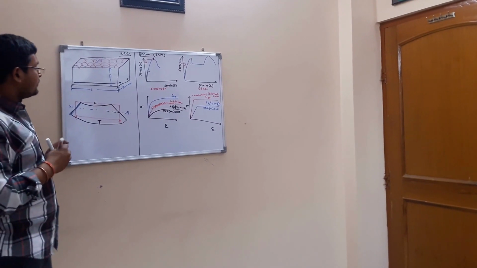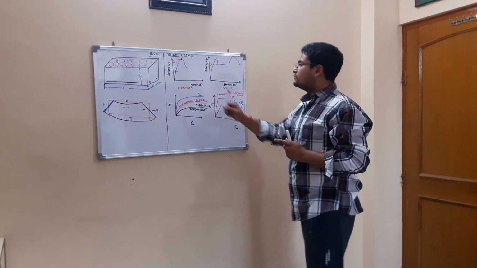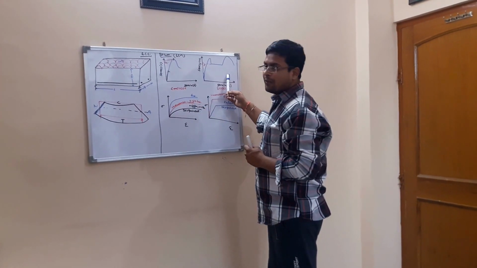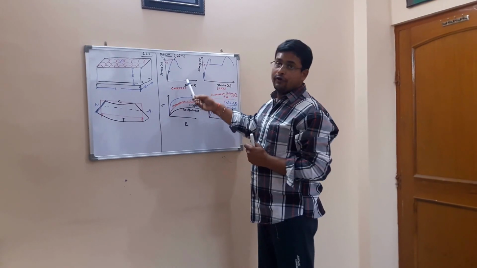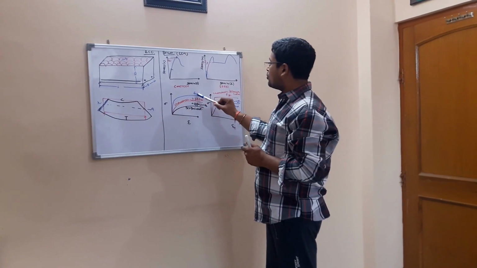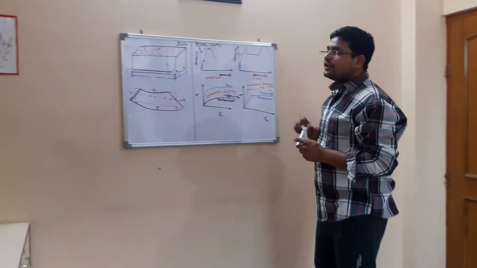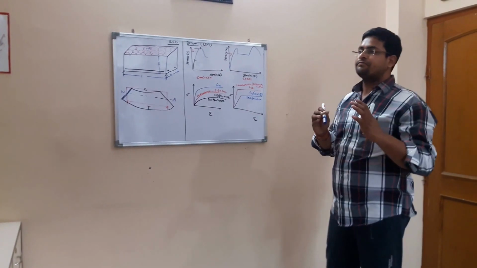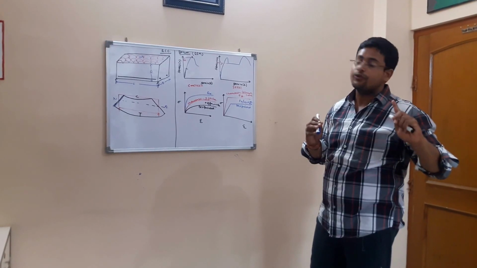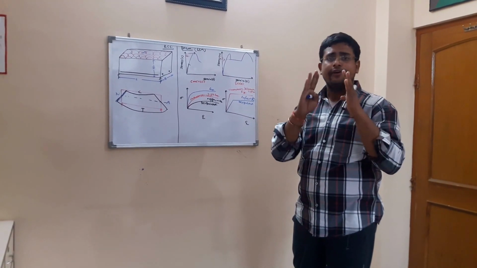Another assumption concerns the stress strain curve. This is the stress strain curve for concrete, and this is the stress strain curve for mild steel. According to IS 456, they have taken the concrete curve like that. This is the normalized stress strain curve for concrete. We do our testing on a small cube of concrete in a UTM, universal testing machine. That cube is very small, so homogeneity is very good in that cube.